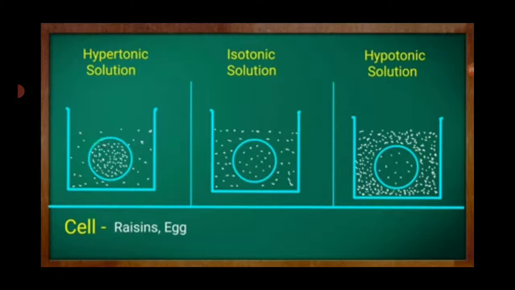So this is a diagrammatic representation of the three types of solutions: hypertonic, isotonic and hypotonic. Hypertonic solution is where the concentration of the solution inside is lower and outside is higher. Isotonic solution means the concentration on both sides is the same. Hypotonic solution is where the inside concentration is higher and outside concentration is lower.